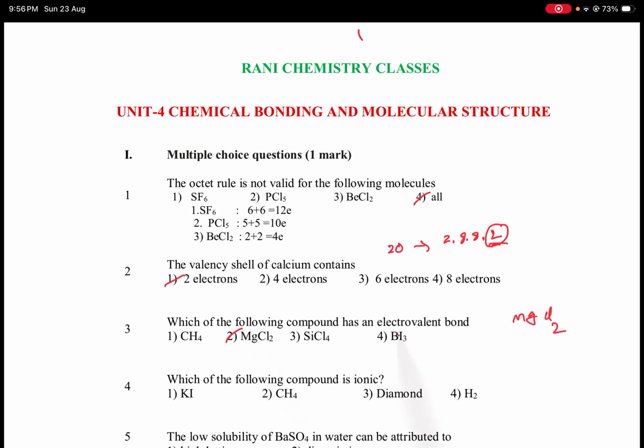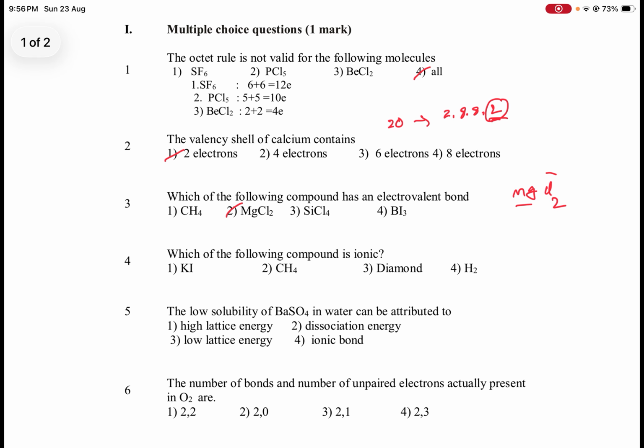Carbon, silicon and boron all are non-metals. So they cannot form an ionic bond. Ionic bond is always formed between a metal and a non-metal. In the given options, second one is the correct one.